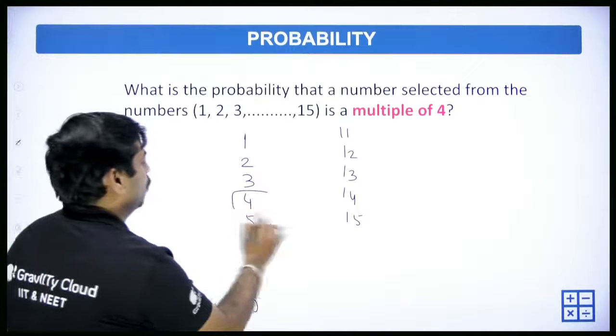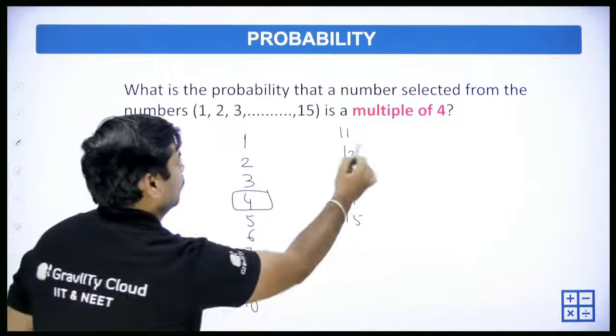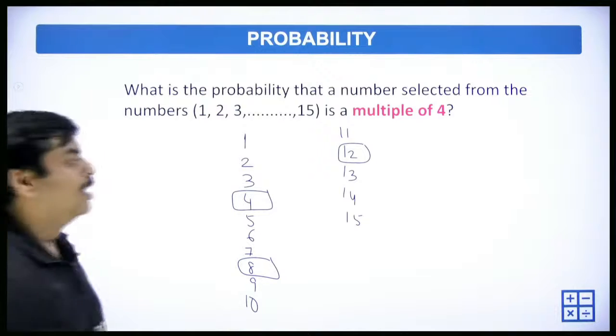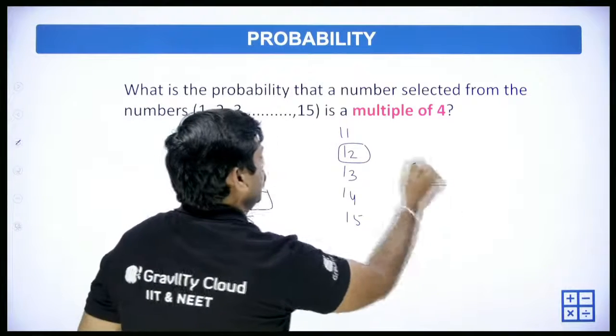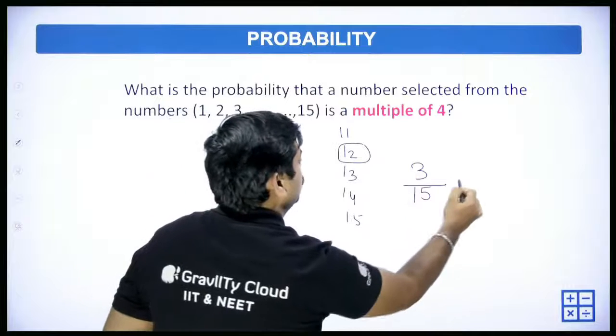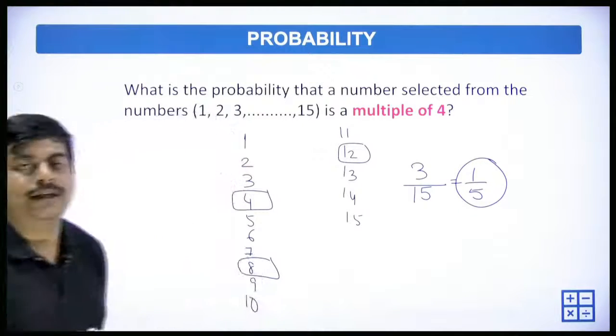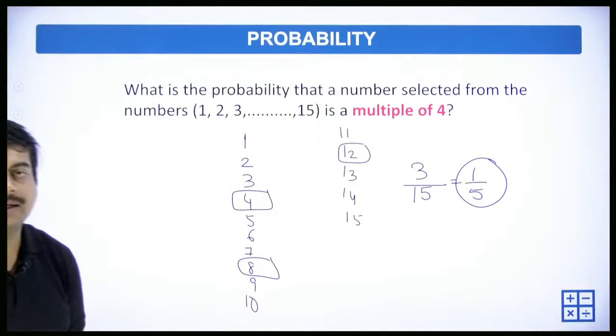So, the multiples of 4 are 4, 8 and 12. So total 3 favorable outcomes are there. So 3 by the total numbers, which is 15. So 3 by 15, that is 1 by 5, is the probability, right?